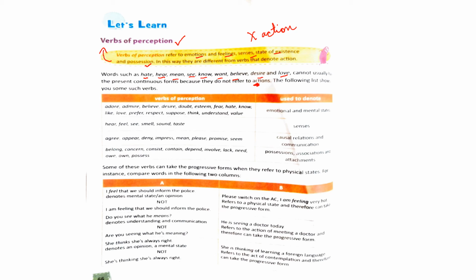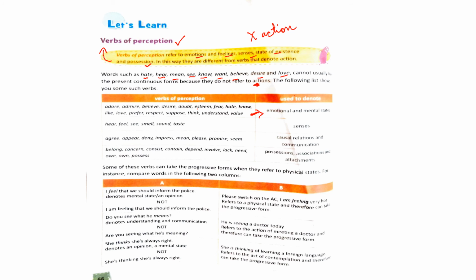These are all verbs of perception because they do not refer to actions. Rather, these words refer to emotional and mental state. You do not get any action. They are referring to emotional and mental state.